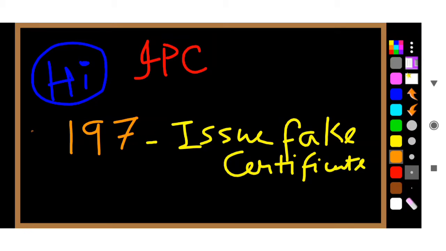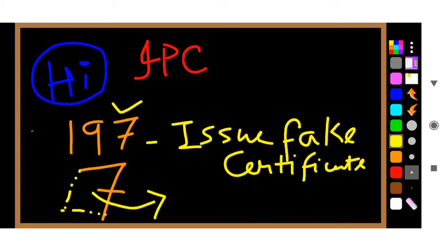If you take the 7 and make a dotted line, you can understand that it is a certificate, a fake certificate.